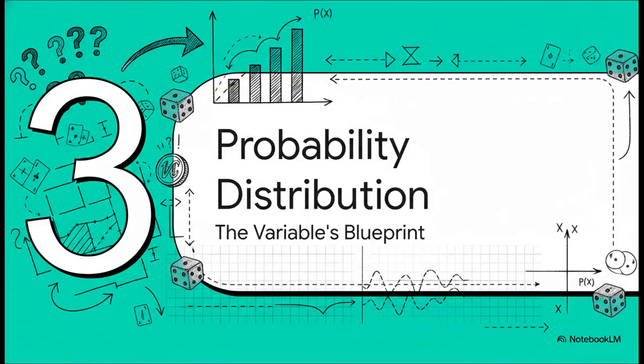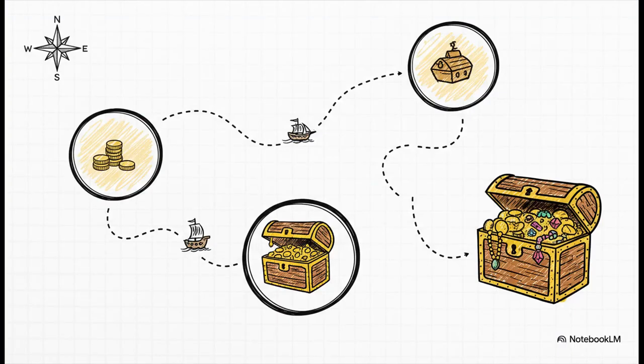Okay, so we've successfully translated random outcomes into numbers. But that's only half the story. The real power comes when we ask the next logical question. Okay, but how likely is each of these numbers? And that brings us to the blueprint for our random variable, its probability distribution. A probability distribution does exactly what it sounds like. It's basically a map that shows us the probability for every single possible value our random variable can be. For discrete variables, like our coin flip example, we often call this a probability mass function, or PMF for short.